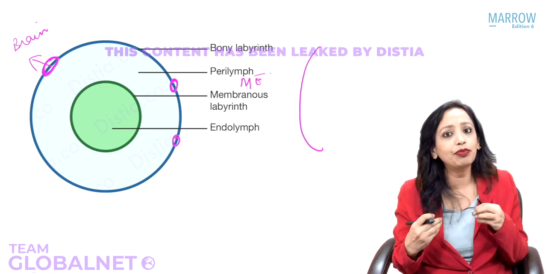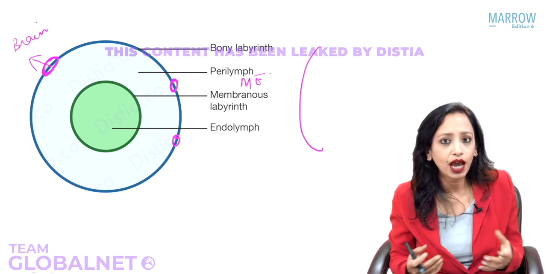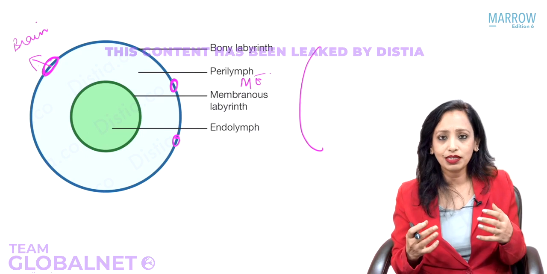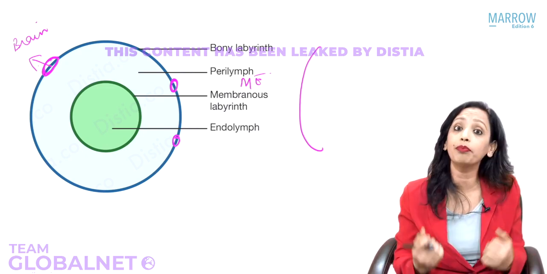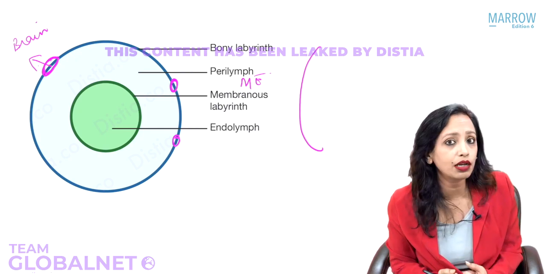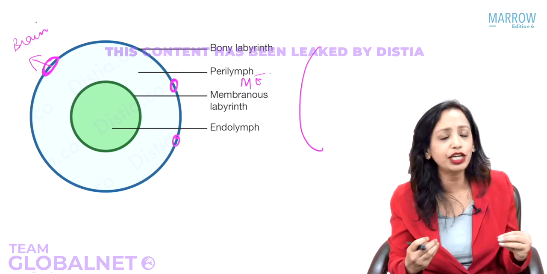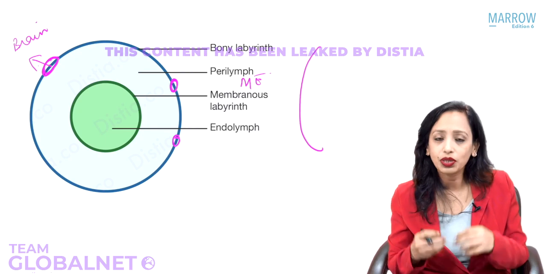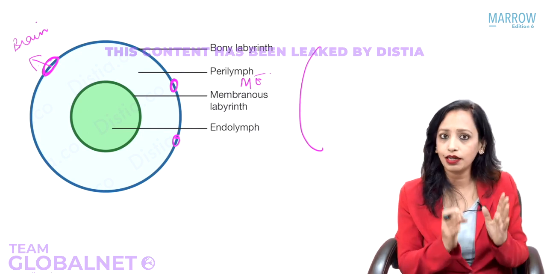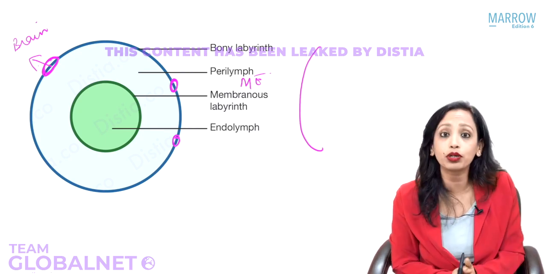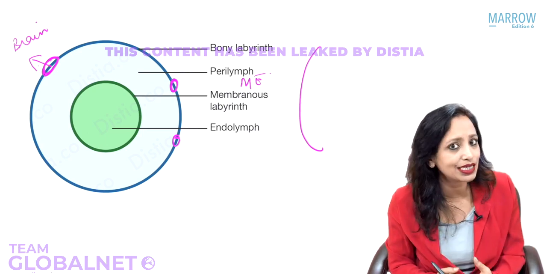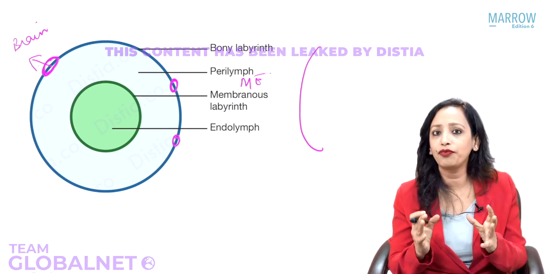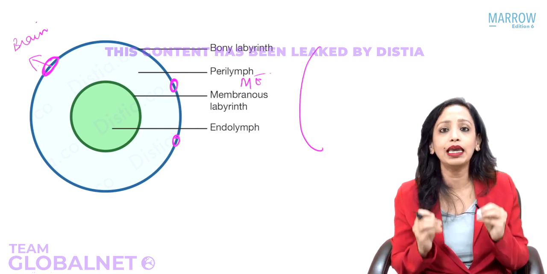If we want to pass something from the middle ear into the inner ear, we have to know what options we have. If something is going from the inner ear to the brain, or from the brain into the inner ear, we have to know the connection through which it has traversed. So these connections between the middle ear, inner ear and the brain are very, very important to know, the normal connections and the abnormal ones that can occur through them. So this is what we are expected to know in the inner ear.